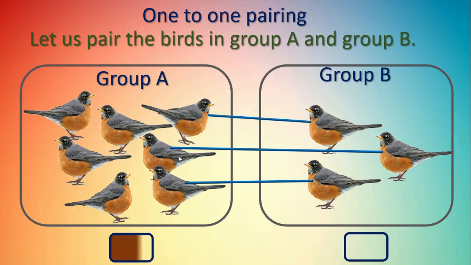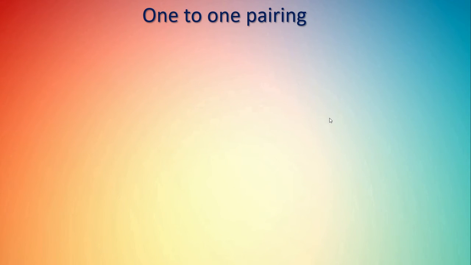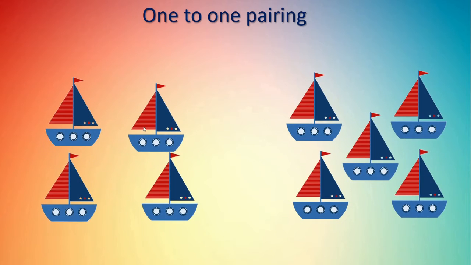So we will color this box. Here what we did? We made pairing. 1-to-1 pairing. Right? One more example. Here we can see the boats. Again 2 groups.